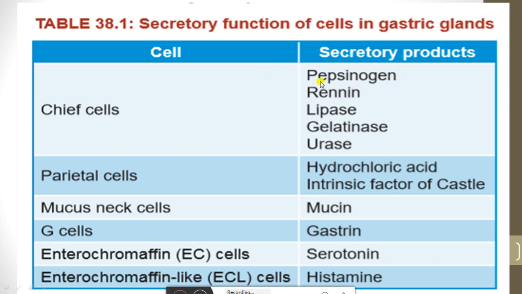Pepsinogen is basically in an inactive form. When the hydrochloric acid comes in contact with the pepsinogen, it will convert it into pepsin, and this pepsin will act on the proteins and perform different functions of digestion.